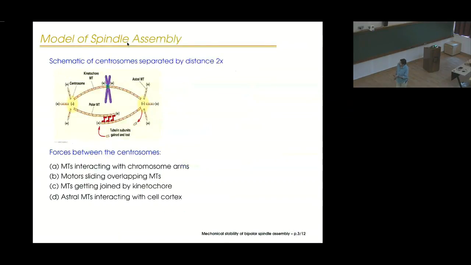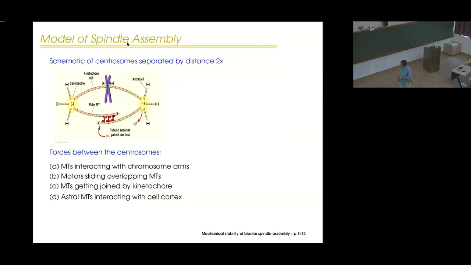So let us look at a more schematic view of what is going on. Here you have these two centrosomes from which these microtubules polymerize, and some of them interact with these chromosomes, which are denoted here. Some of these microtubules overlap, and these motor proteins cross-link these microtubules, and then depending on what kind of motors are there, they can exert an effective repulsive force between these two centrosomes. So if it's a kinesin motor, they will try to slide outwards. If there are dynein motors, they will try to slide inwards. In fact, recently it has been observed that apart from these cross-linking motors, there can also be other passive proteins which can be involved in exerting forces between these microtubules.